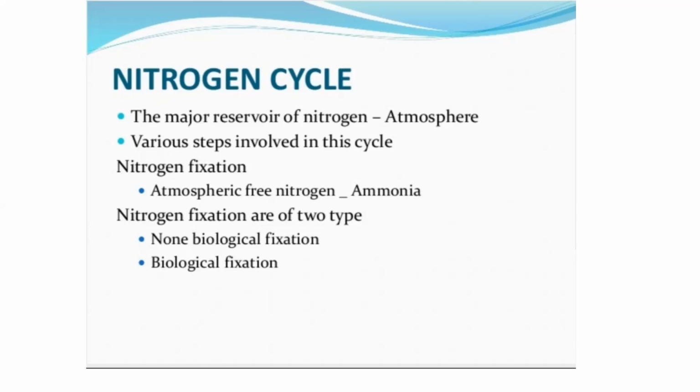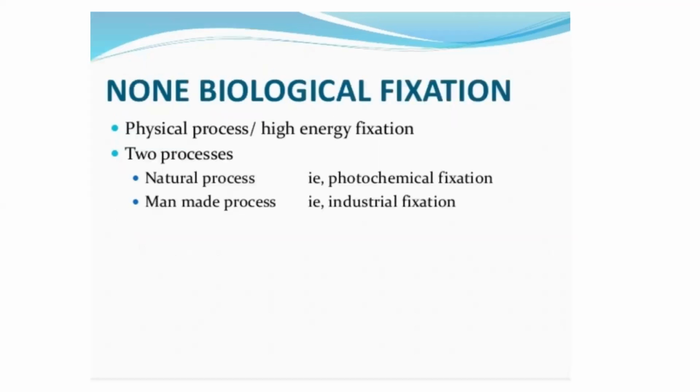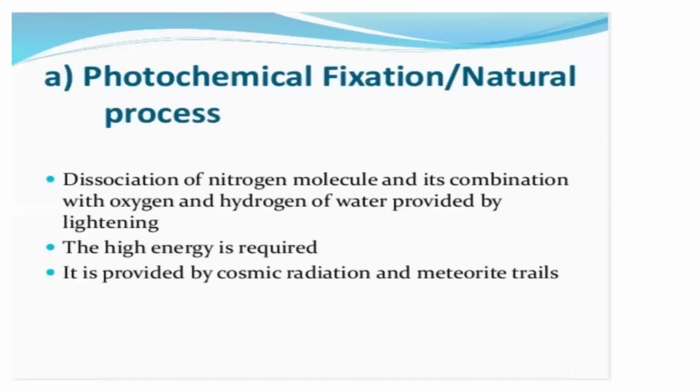In this, atmospheric free nitrogen is converted into ammonia. Nitrogen fixation is of two types, non-biological and biological. Non-biological is photochemical fixation or a natural process. In this, the nitrogen molecule dissociates and combines with oxygen and hydrogen of water, provided by lightning.